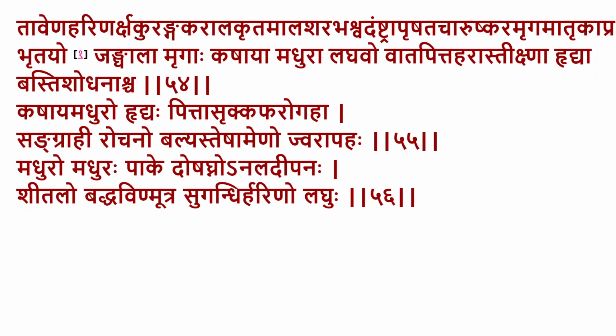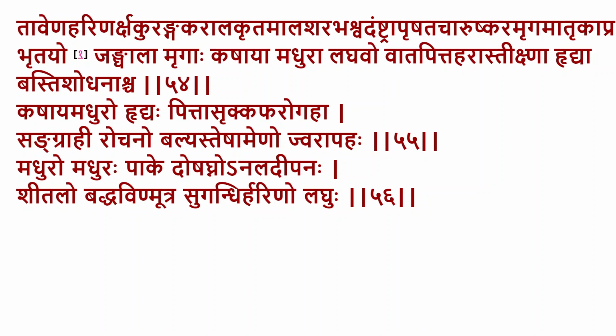Now, Yena, Harina, Riksha, Kuranga, Karala, Kritamala, Sharabha, Shodamstra, Prushaka, Charush, Arushkara, Mruga, Matrika, Prabhutaya, Jangalaha, Mrugaha. Now, these are the animals which are considered as Jangalaha. Again, to identify the exact species based upon this description in the Sanskrit text is quite difficult.